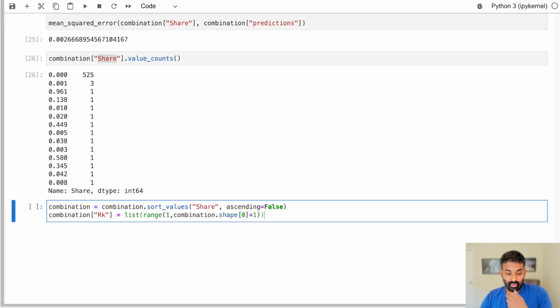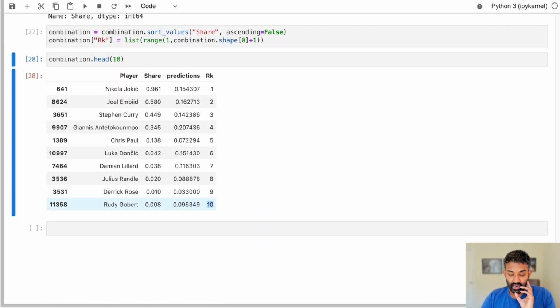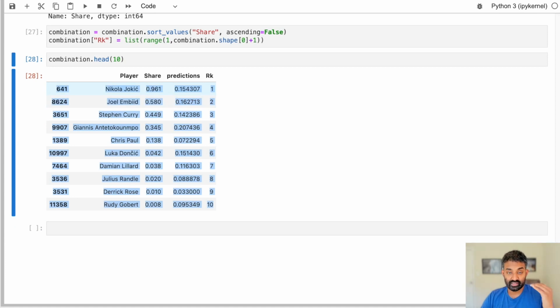All right, and I started my range at 1, so I need to add 1 here in order to account for the number of rows we have. So let's actually take a look at combination, the first 10 rows, and see what's going on. So we can see we now have a rank of basically in order of MVP voting, what the rank was. So we can see Nikola Jokic was rank 1, Joel Embiid was rank 2, and so on.